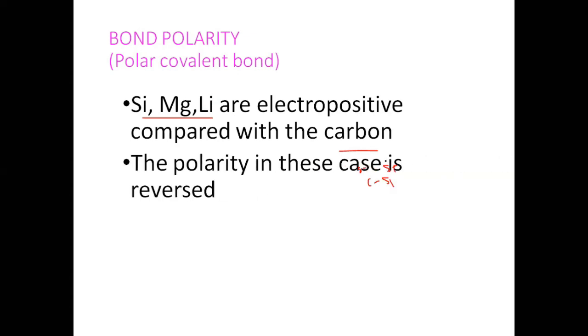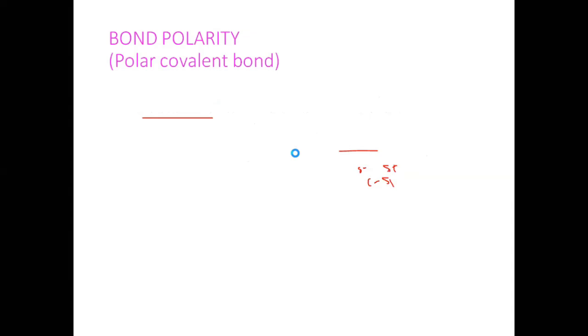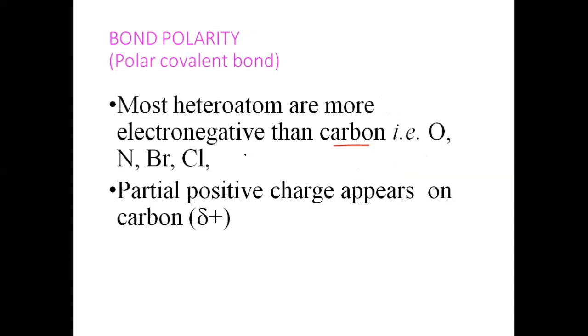The polarity in this case is reversed. In cases like carbon-Si or carbon-Mg or carbon-Li bonds, the polarity is reversed compared to the previous slide. In a carbon-oxygen bond, carbon is electropositive and oxygen is electronegative, so delta negative charge is on the oxygen.